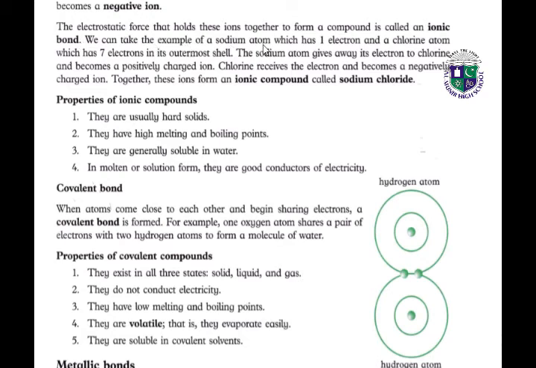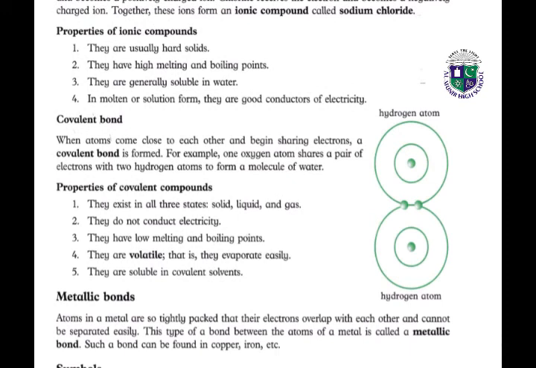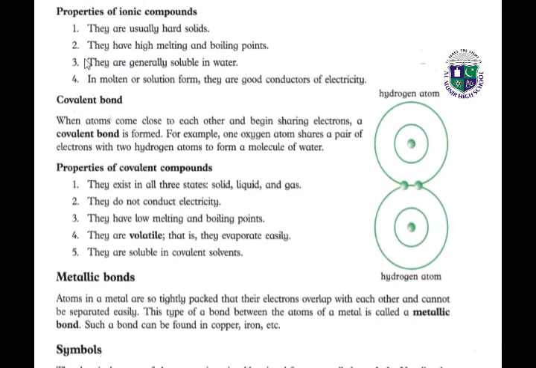We can take the example of a sodium atom, which has one electron, and a chlorine atom, which has 7 electrons in its outermost shell. The sodium atom gives away its electron to chlorine and becomes a positively charged ion. I told you in the above topic the same thing, and chlorine receives the electron and becomes a negatively charged ion. Together these ions form an ionic compound called sodium chloride. Next, what are the properties of ionic compounds? They are usually hard solids, they have high melting and boiling points, they are generally soluble in water, and in molten or solution form, they are good conductors of electricity.